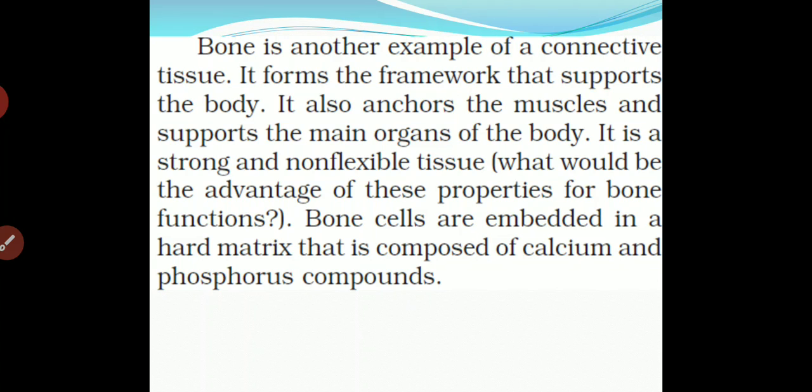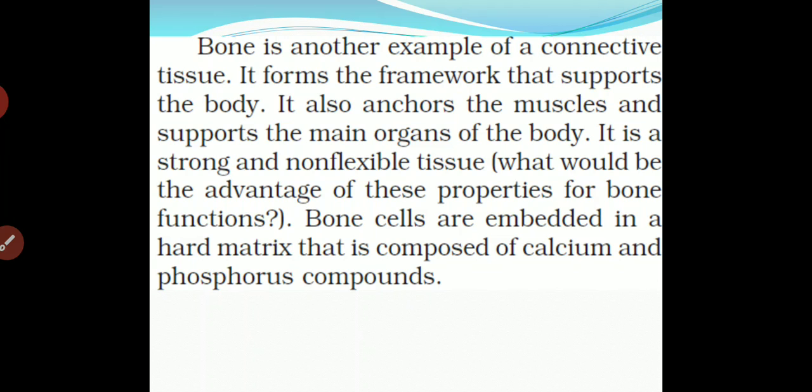It cannot be torn or broken. Only if a lot of pressure or force is applied on a particular bone can it break down. Otherwise, it cannot break. The advantage of these properties of bone: cells are embedded in the hard matrix that is composed of calcium and phosphorus compounds.